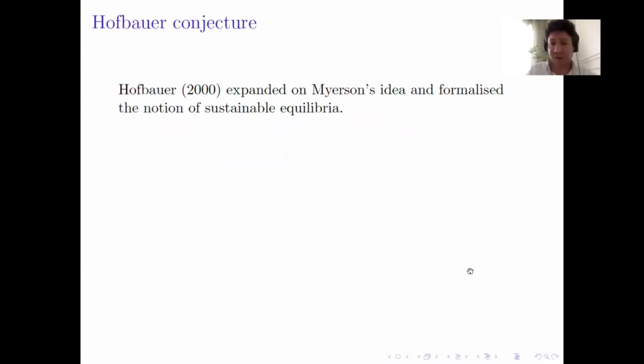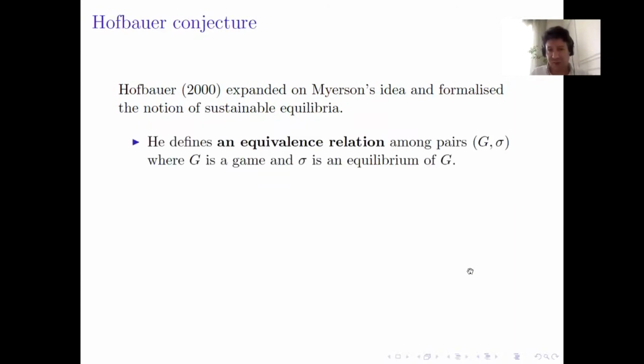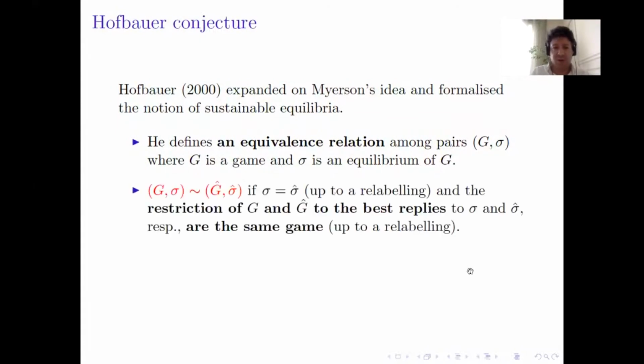Hofbauer expanded on Myerson's idea and tried to formalize this notion of sustainability. He defines an equivalence relation among pairs: a game G and a strategy sigma, which is an equilibrium of G. A pair G sigma will be equivalent to a pair G hat sigma hat if sigma is equal to sigma hat up to a reliability of strategies, and if we restrict G to the best replies to sigma, and we restrict G hat to the best replies of sigma hat, then these two games are the same game, up to reliability.